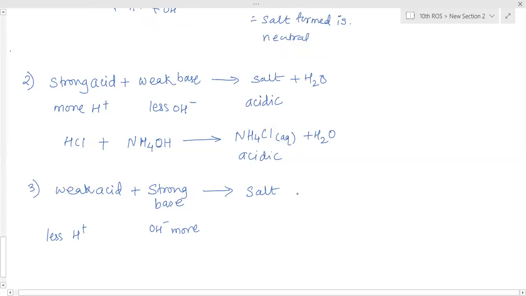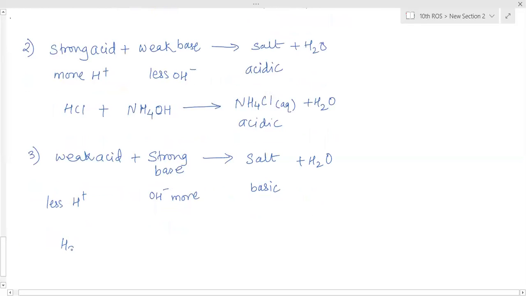So it also forms salt and water. But what happened? Whatever H plus ions are there, that many water molecules will be formed by combining H plus ions with OH minus ions. But still all the OH minus ions are not combined. So some extra OH minus ions are left in the aqueous solution. So the aqueous solution of that salt will have basic properties due to OH minus ions. So it is a basic salt.